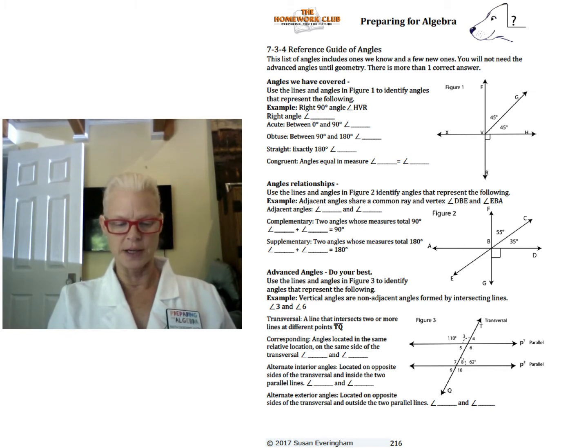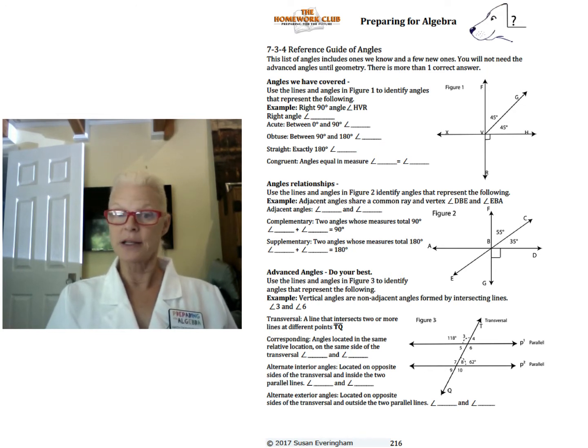The example, top example, right 90-degree angle is HVR. You can find that, HV and R. What's another right angle? Let's try HV and F, right? Like I said, more than one answer, right? So that's fine. And as far as acute, which is between 0 and 90, remember this. How about G, V, and H? Obtuse, which is greater than 90. Perhaps, how about G, V, and R as an angle?